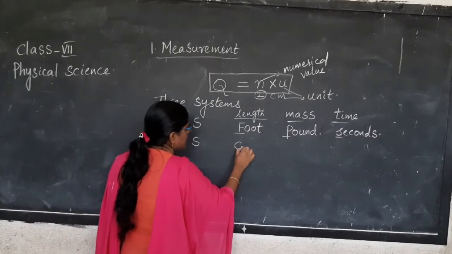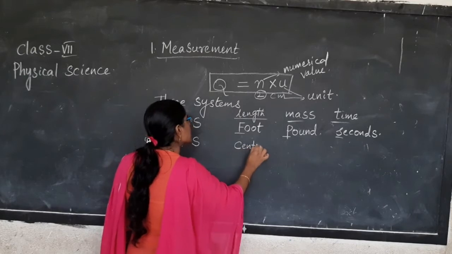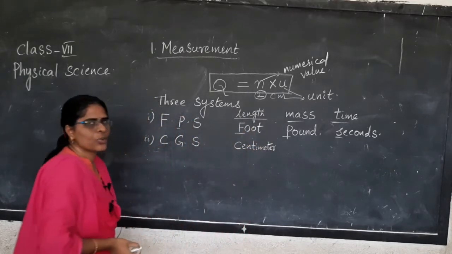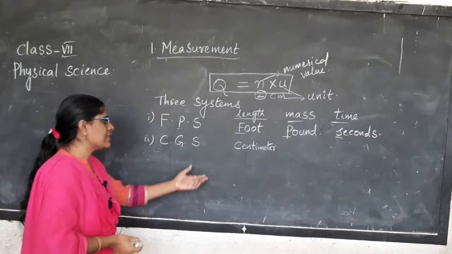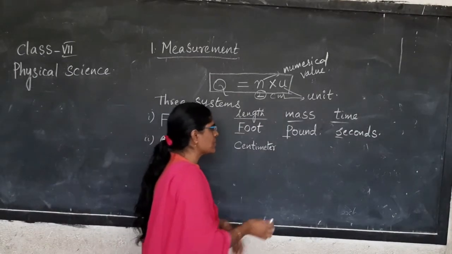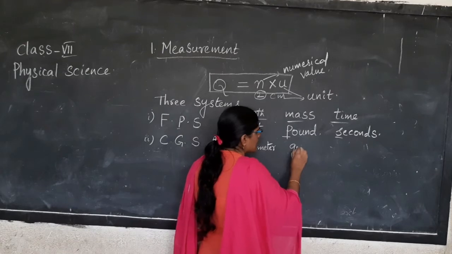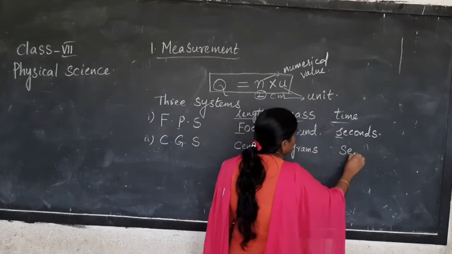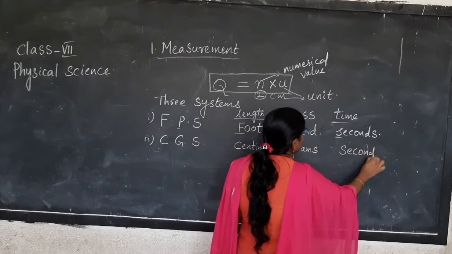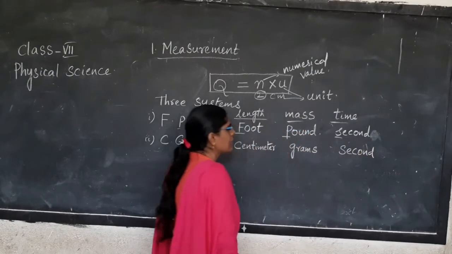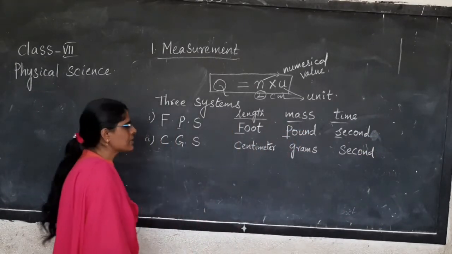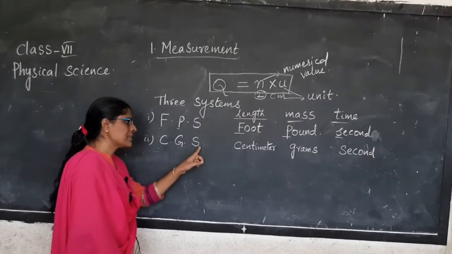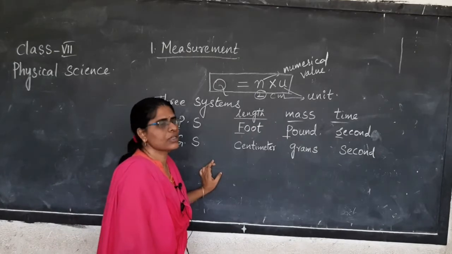Okay. The other system is CGS. Length we always measure in centimeter. How do you measure in CGS system? Length as centimeter. Mass, grams, time, second. Okay, time in seconds. Centimeter, gram, second system.